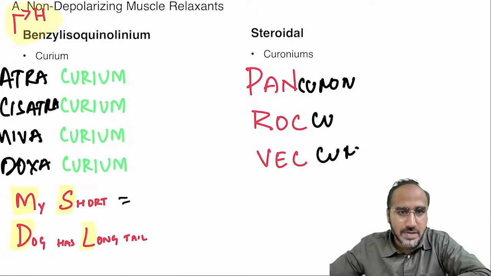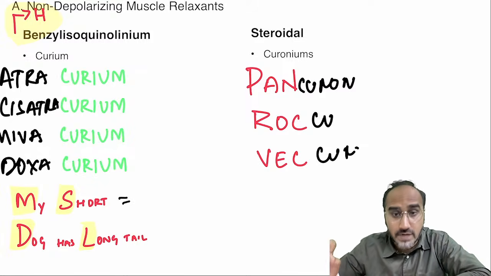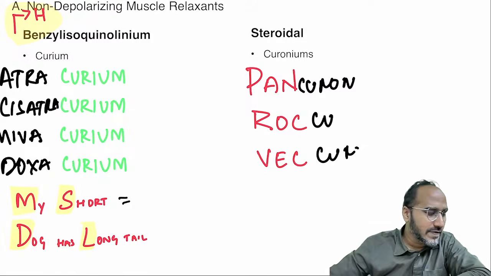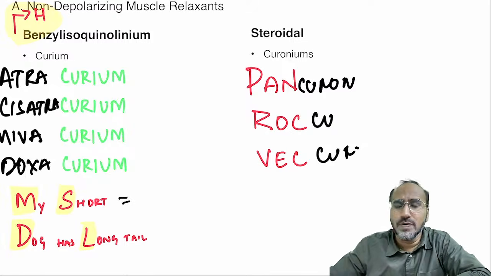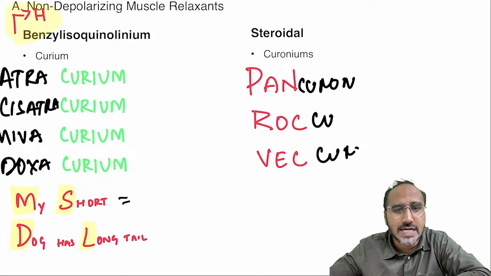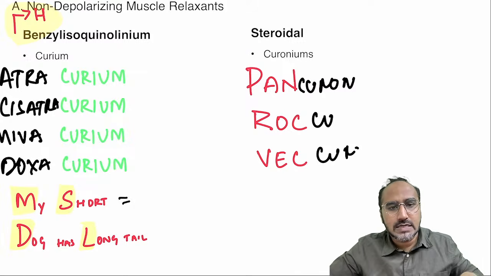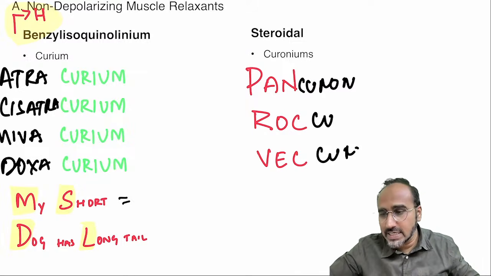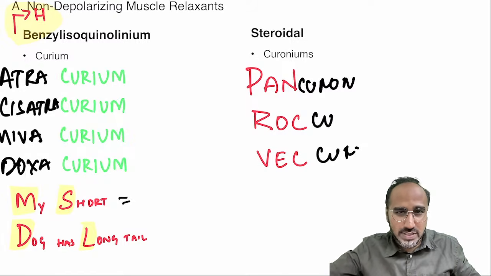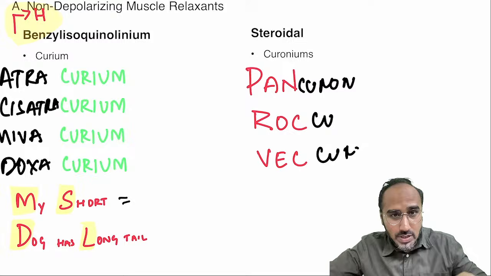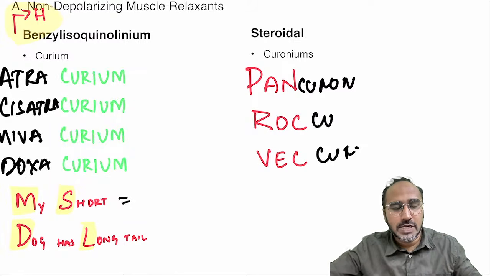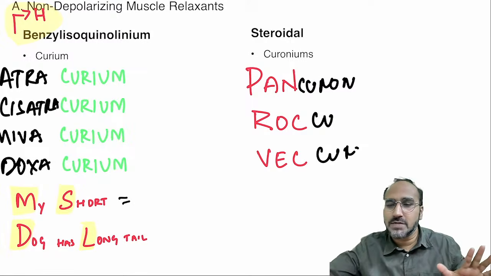Now guys, remember, the first introduced muscle relaxant was D-tubocurare, but it was having some side effects. Everyone just look over here, you will get this story of muscle relaxants. Initially, we had IV induction agents to make the patient unconscious, but we did not have a muscle relaxant. There was a man at that time, Harold Griffith. He said, I will give a drug that will cause muscle relaxation. He gave a drug called D-tubocurare to the patient, and the patient's muscles were relaxed. The surgeon was happy that the muscles were relaxed.